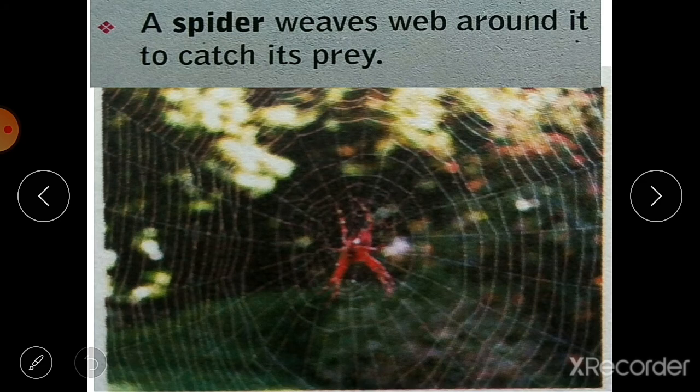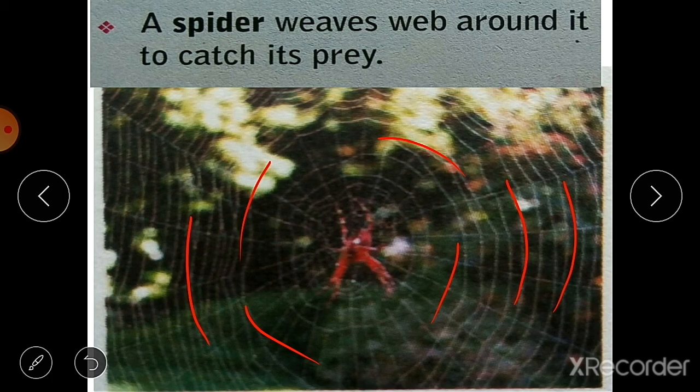Then we have spider. A spider weaves a web to catch its prey. You can see here, this is the web of a spider. The spider weaves a web and then it catches its prey.